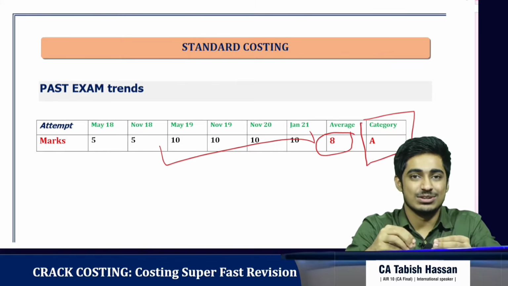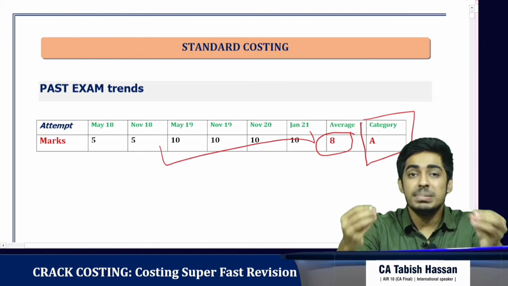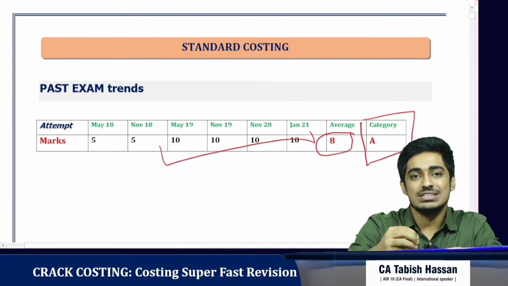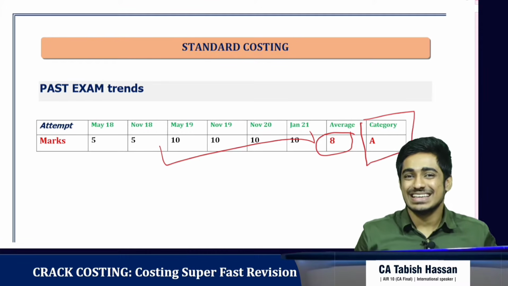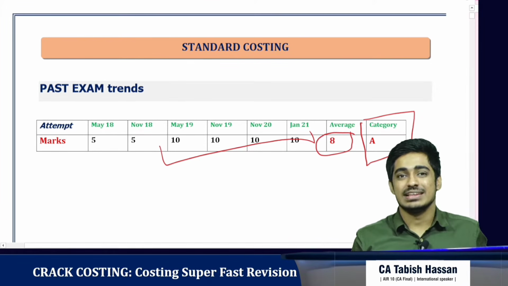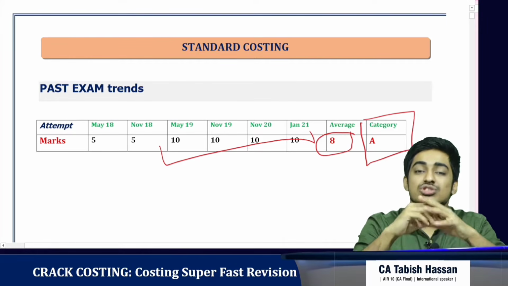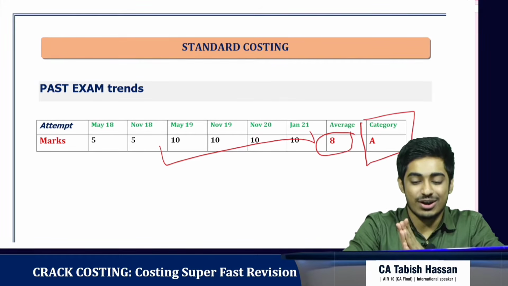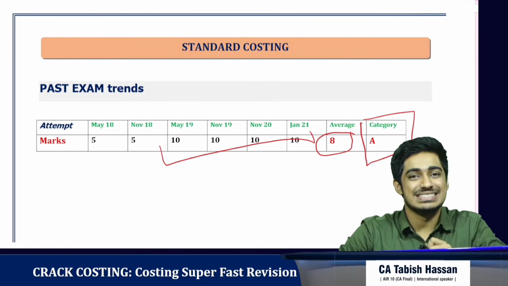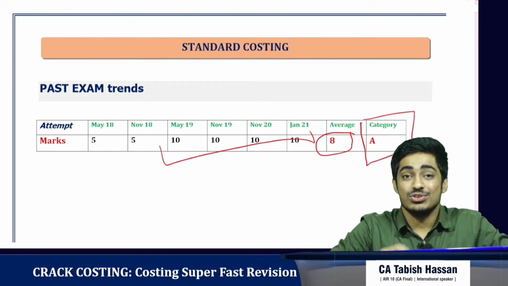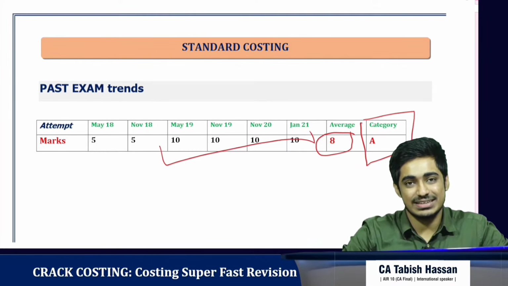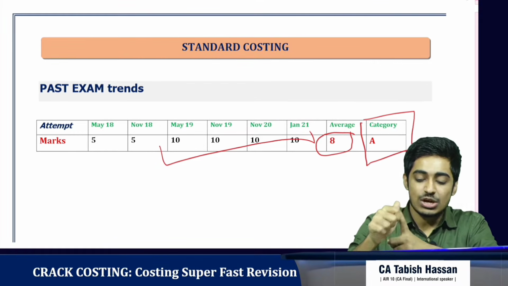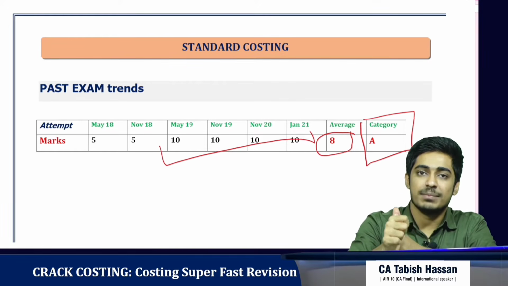Let me ask you one question. Who's Bollywood's or Tollywood's biggest villain? I don't know who that is, but if we ask students who is the biggest villain in costing, 99% students are going to tell it's standard costing. All students fear this chapter the most, 40 plus formulae. Oh my god. But the good thing is all villains get killed. So the fear of standard costing would also get killed. We will together kill that fear. I promise you, standard costing would be the simplest and easiest topic by the end of this session.